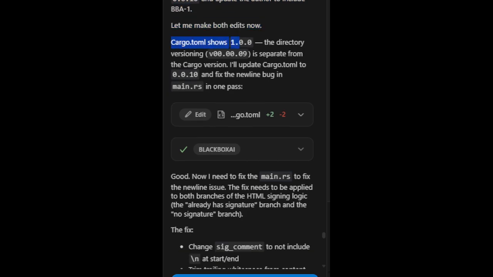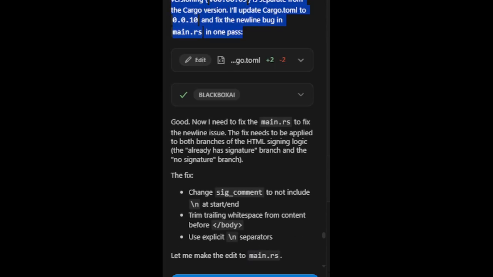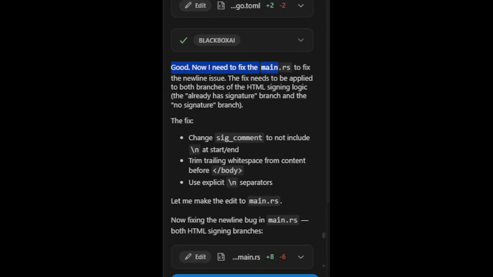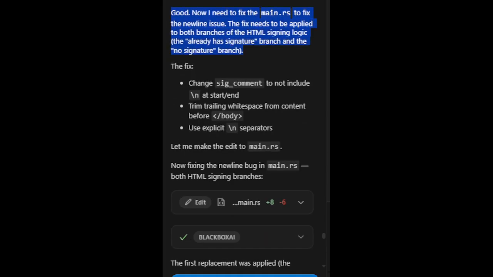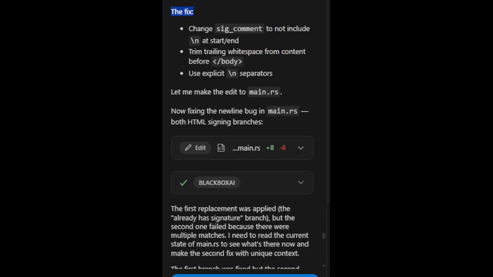Cargo.toml shows 1.0.0. The directory versioning, v00.00.09, is separate from the cargo version. I'll update cargo.toml to 0.0.10 and fix the newline bug in main.rs in one pass. Good. Now I need to fix the main.rs to fix the newline issue. The fix needs to be applied to both branches of the HTML signing logic, the already-has-signature branch and the no-signature branch.